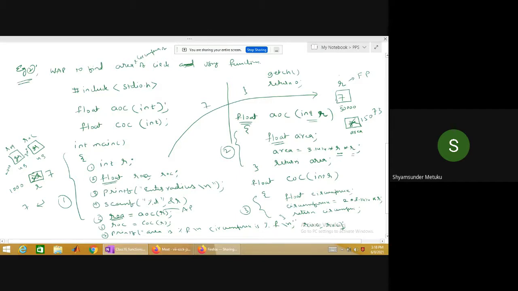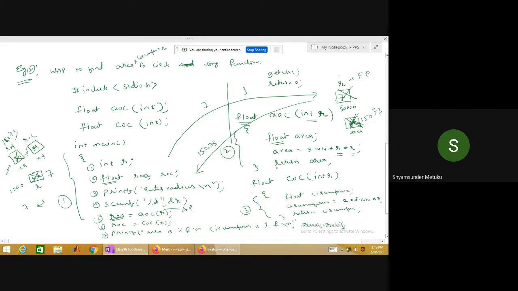Then immediately my control will jump here. While jumping here, what it will bring? Not area, 150.73, whatever value available in the area. Yes or no? Yes, sir. Then where it will be copied? ROA. So ROA somewhere here, it will be updated with 150.73. The moment it is coming back, the whatever memory is created within this area will get vanished. The life of this variable will get vanished. They will become free. Is it okay?